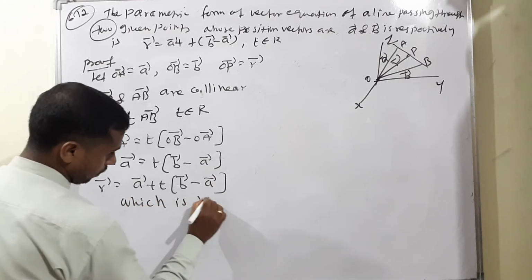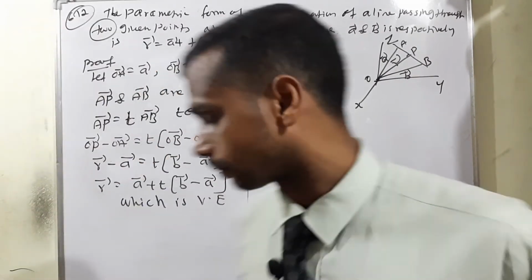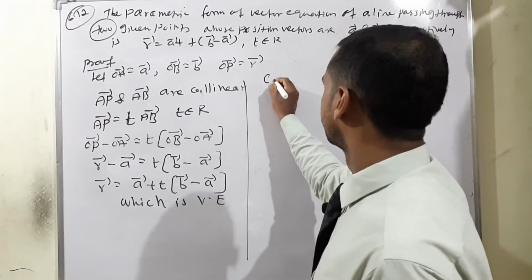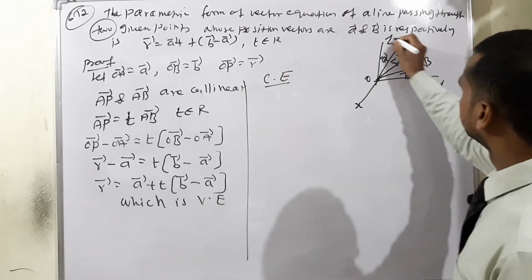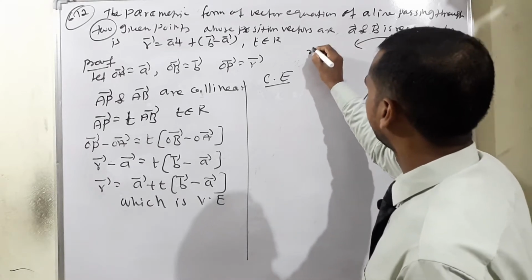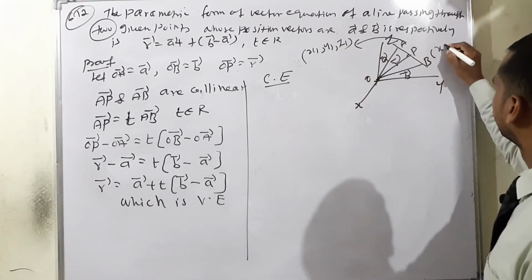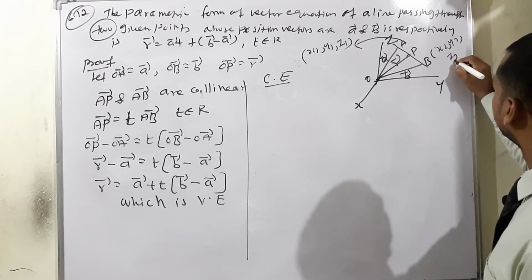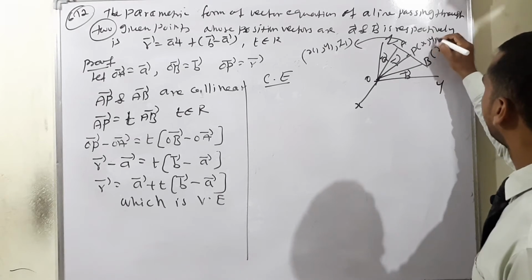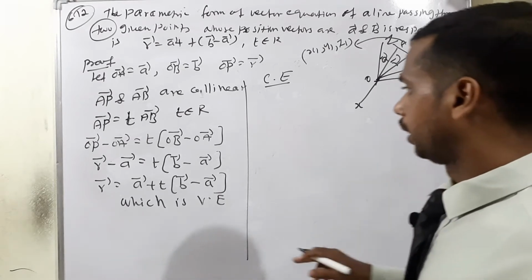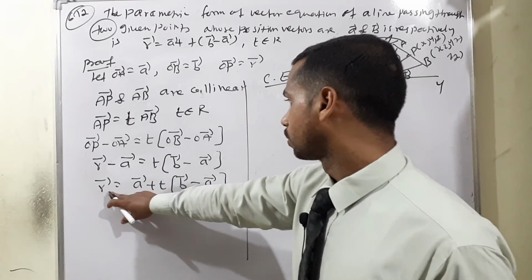Now I am moving to the Cartesian equation. Consider A as x1, y1, z1, then B as x2, y2, z2, and P as the point x, y, z.